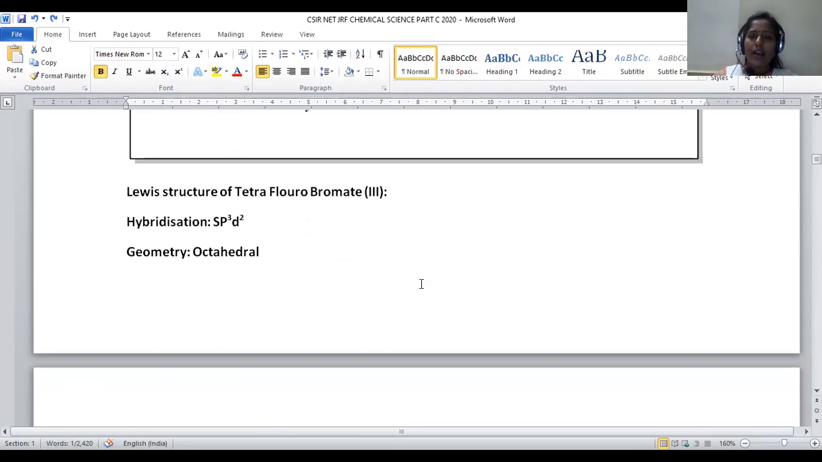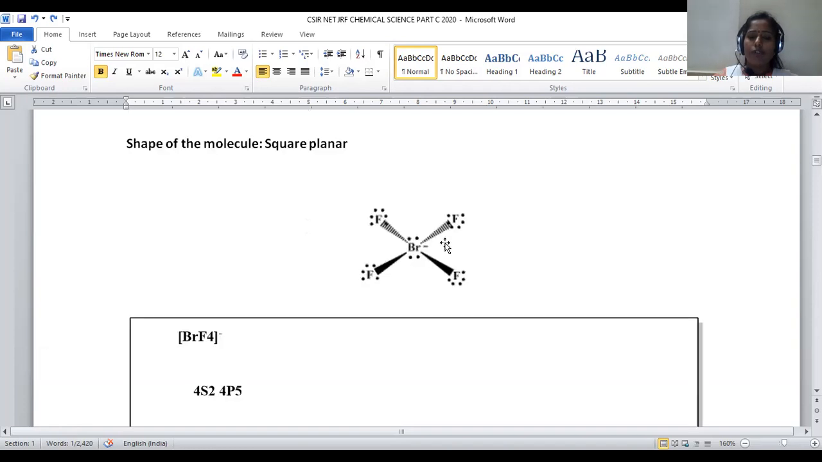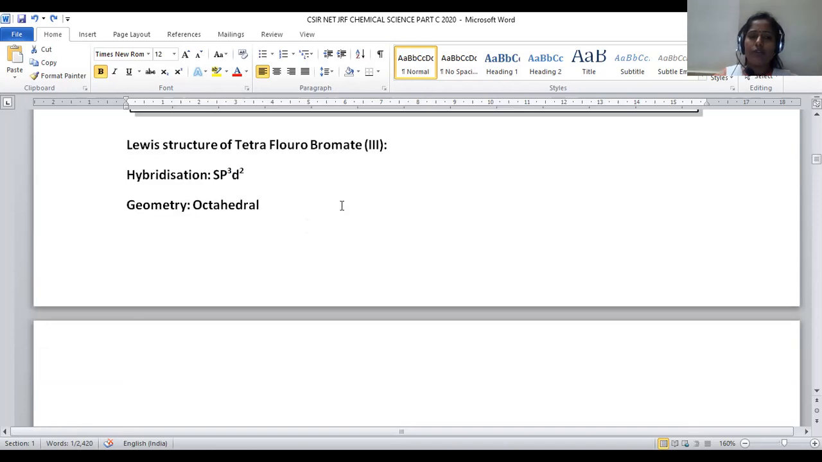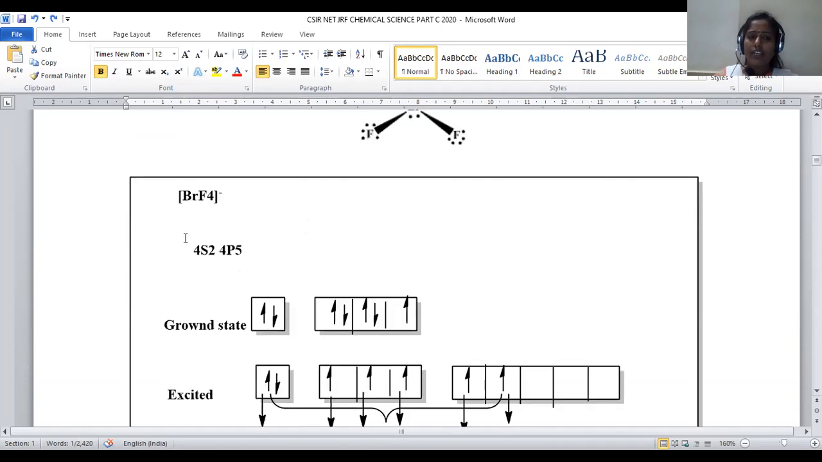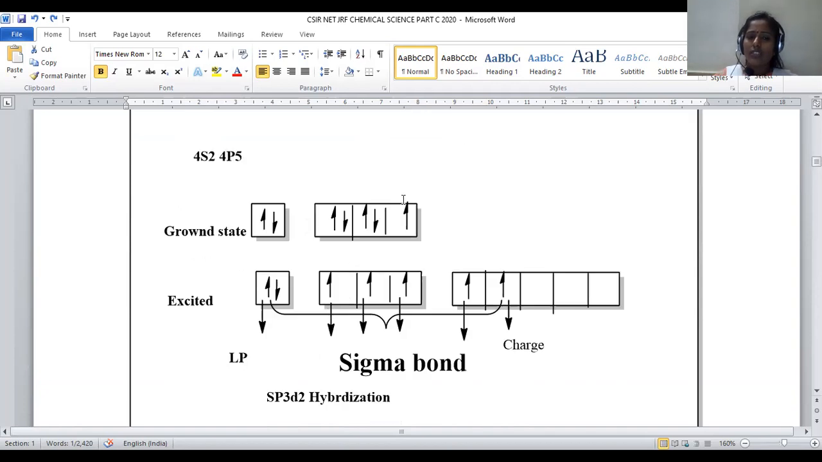Tetrafluorobromate(III), BrF4 minus, has been given. This is the third compound for us. So for tetrafluorobromate, the central bromine's valence electronic configuration will be 4s2 4p5. How many sigma bonds are required for us? 4 sigma bonds are required. Only one odd electron is there. That's why how many electrons should be excited? These 2 electrons can be excited into the d level, so that we turn into 4s2 4p3 and 3d2. This will be the excited state electronic configuration.